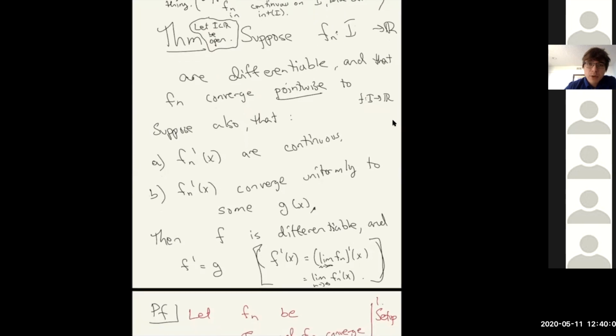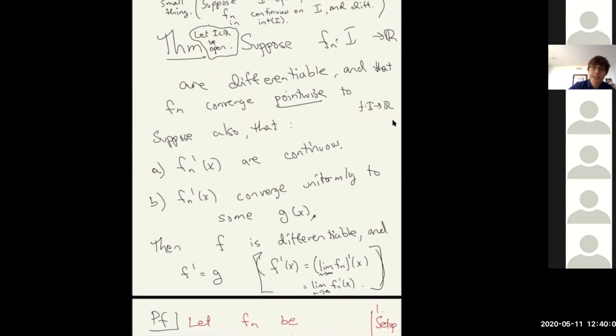You may find statements where it's done slightly differently, and the proofs are the same, except for worrying about the endpoints slightly. But we have to assume that f_n is differentiable, because we cannot talk about derivatives without that. And we assume that pointwise convergence is enough, except that we need two additional assumptions. We need that the derivatives are continuous. Technically speaking, you can do with less again, but this is to ensure that certain integrals are defined. And we need another assumption, that the derivatives converge uniformly to some function g.